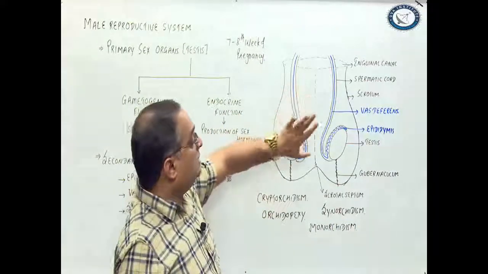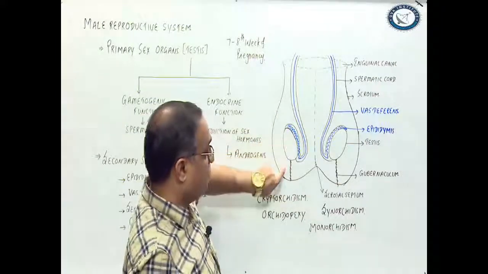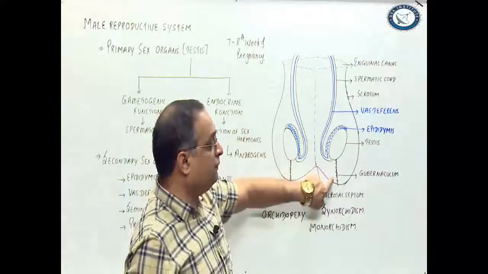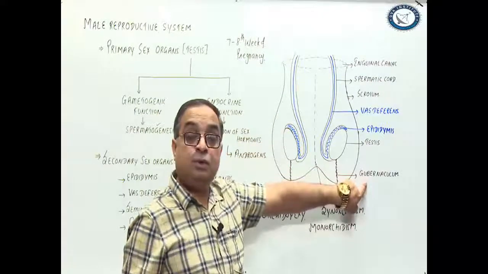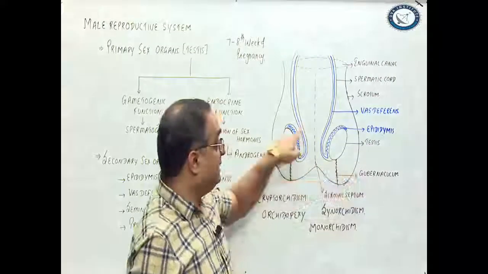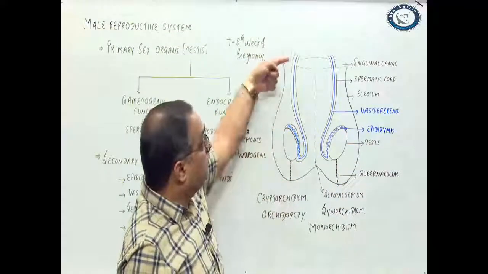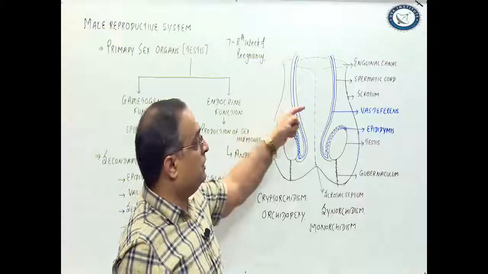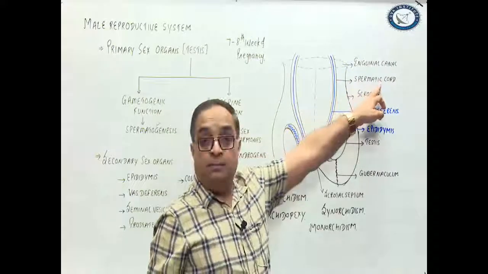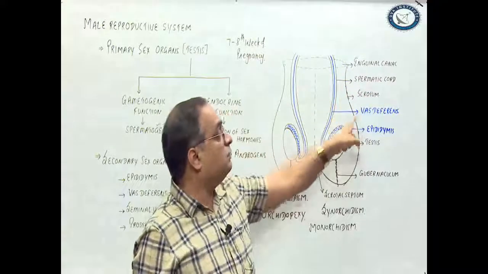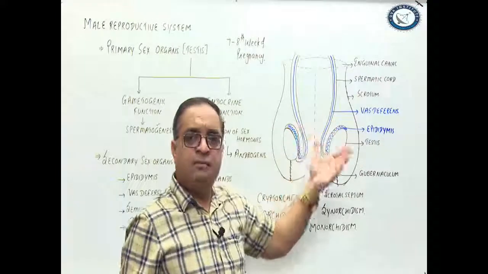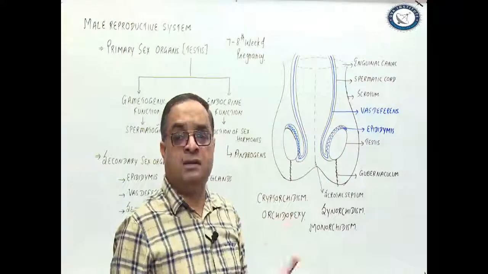Now, as you can see in this diagram, testes are there in the scrotum and they are connected to the wall of scrotum by a connective tissue called gubernaculum. Testes hang in the scrotum with the help of a cord-like structure that is called spermatic cord. Spermatic cord consists of vas deferens, blood vessels, lymph vessels, nerves.